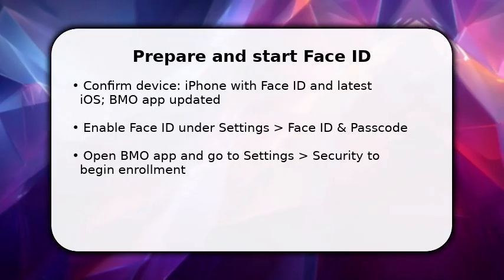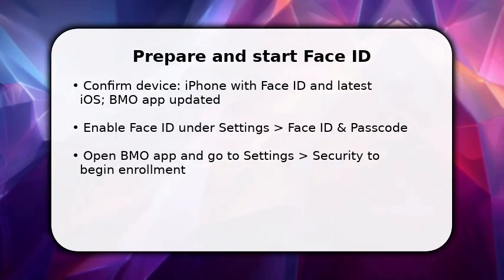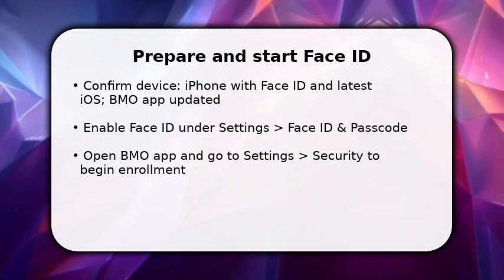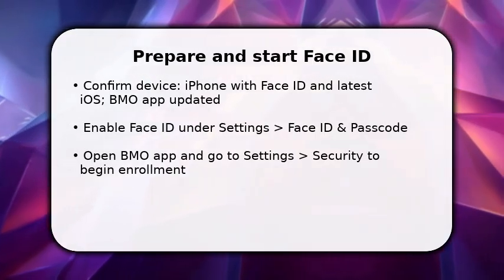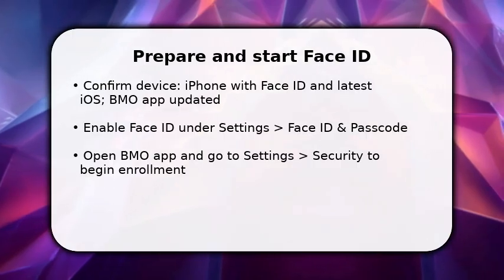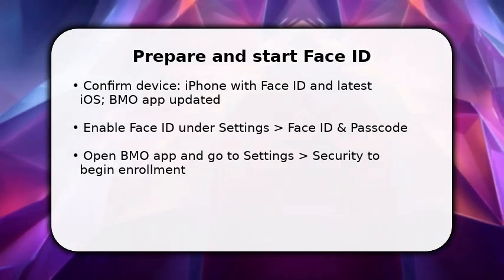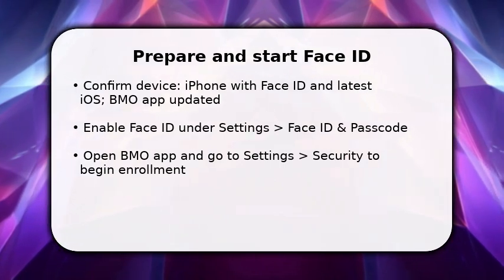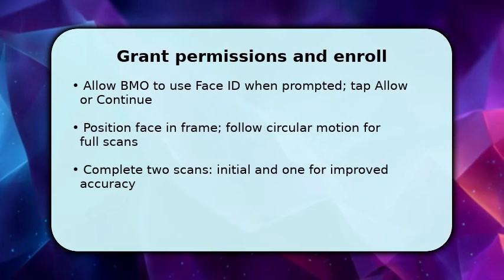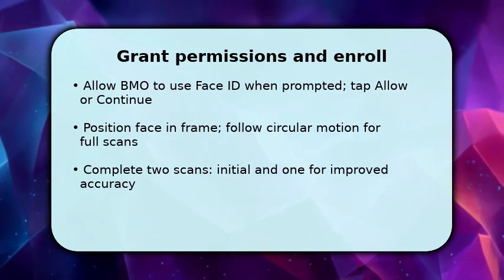Then open the BMO app and navigate to Settings, tap Security, and choose Set up Face ID. You're initiating the app-level link to the system feature. This step lets the app request Face ID permissions and ties your banking access to biometric unlock. When BMO prompts for Face ID access, grant permission so the app can authenticate you with the system.